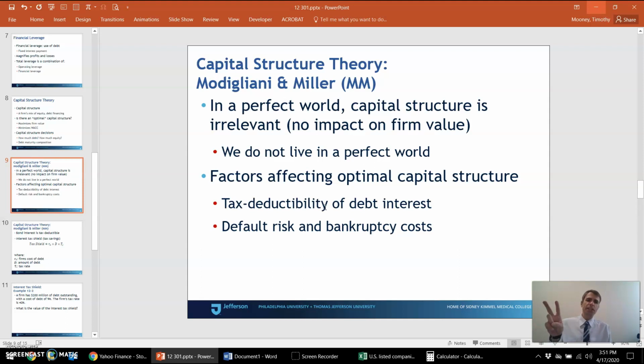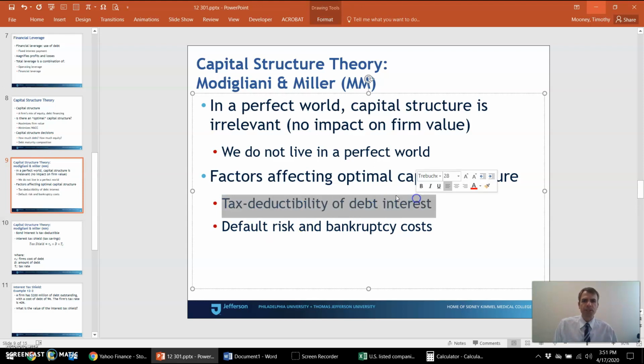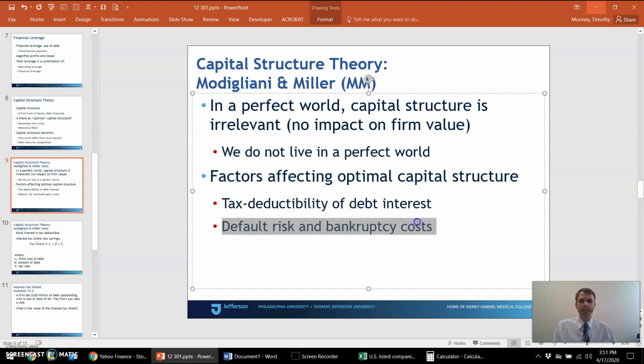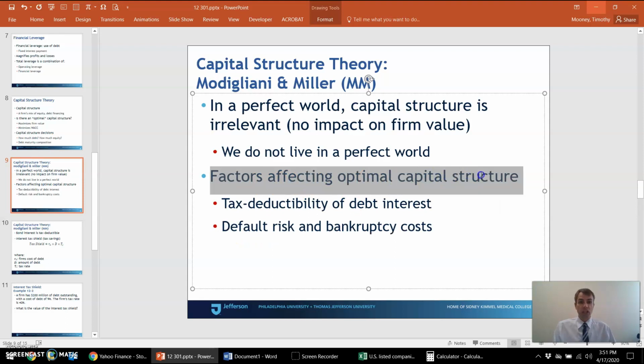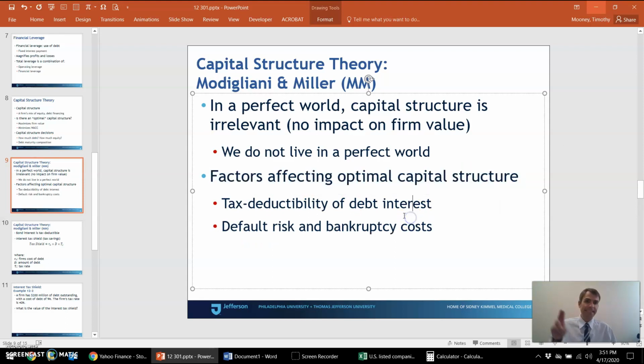The two things I want you to take away from this video are how tax deductibility of bond interest affects firms' choice of their capital structure, right? How bond interest tax deductibility affects how much leverage firms want to have, and then also how bankruptcy costs affect a firm's use of leverage and the ideal capital structure. So let's look at the first one first.